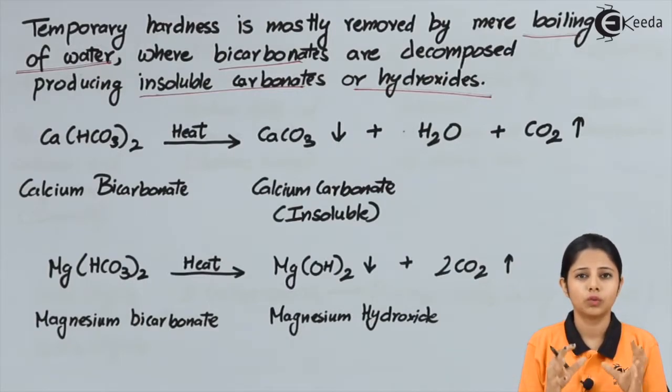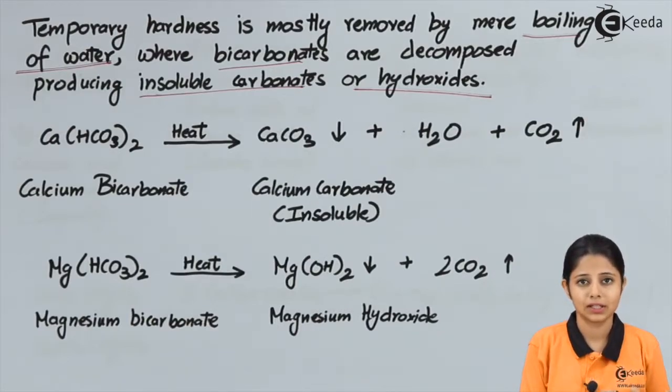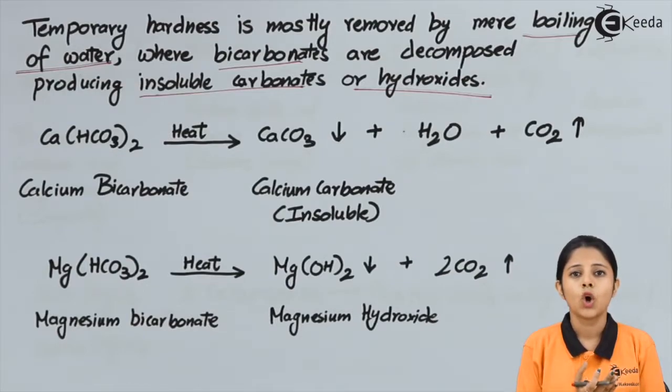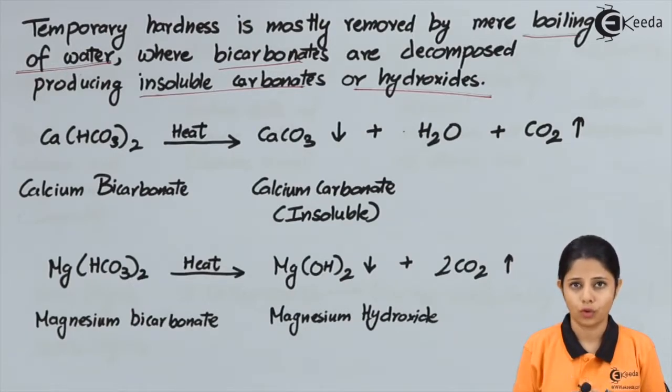By boiling, a certain kind of chemical reaction takes place, and these soluble impurities get converted into precipitates, which are insoluble in water. So the first step is we take the water, boil it, and let it cool down. After cooling, we will see certain precipitates formed on the surface of the water sample. These precipitates are nothing but the insoluble impurities. We can easily filter them out, and after filtering we get pure water or soft water.